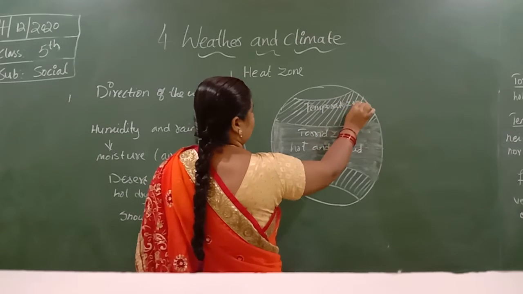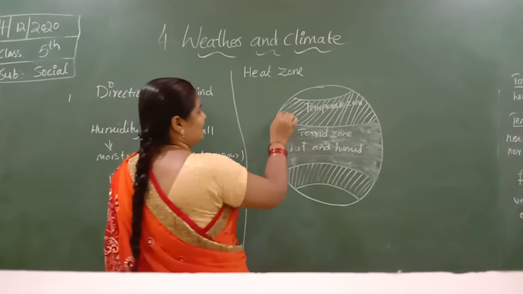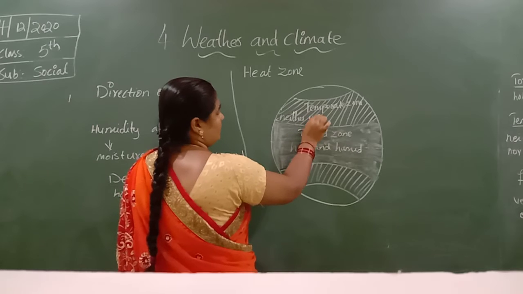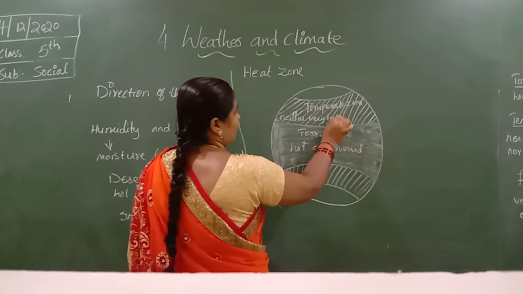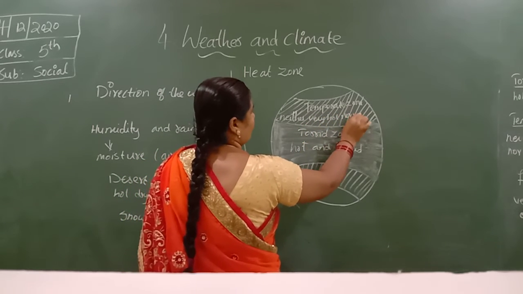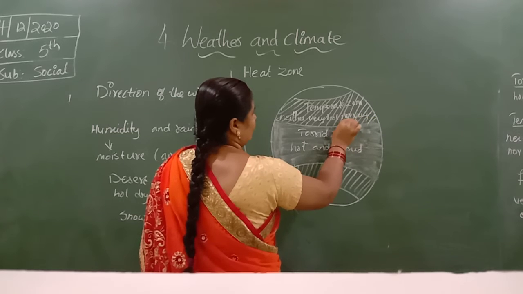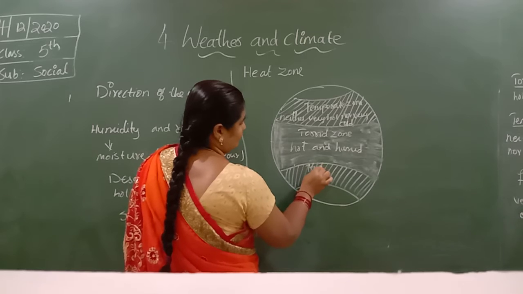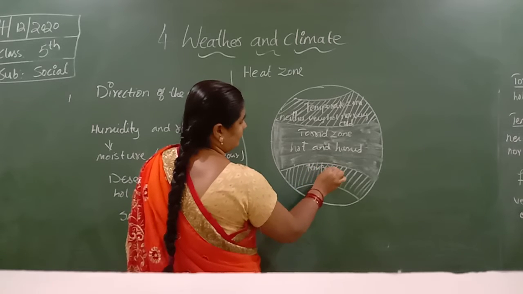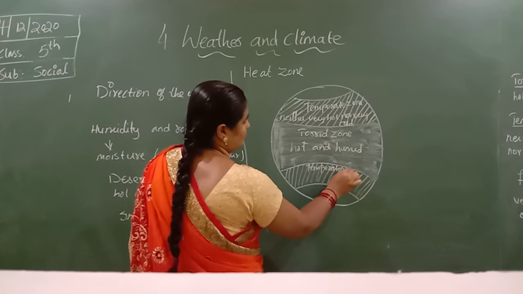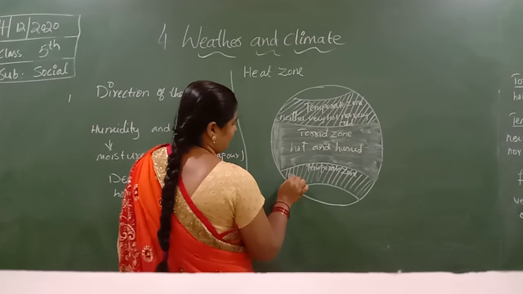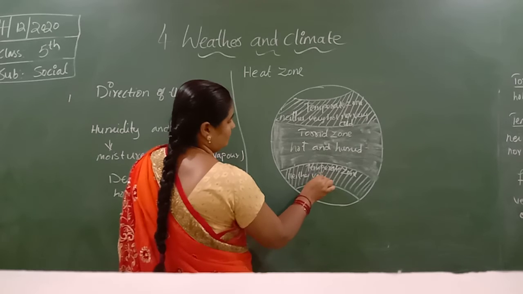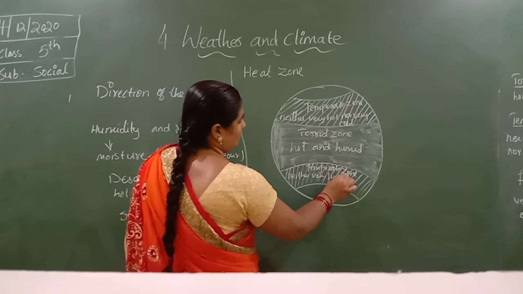Temperate zone. What is the type of climate? Neither very hot, nor very cold. It may be hot or cold. This is the temperate zone. Here also, neither very hot nor very cold.